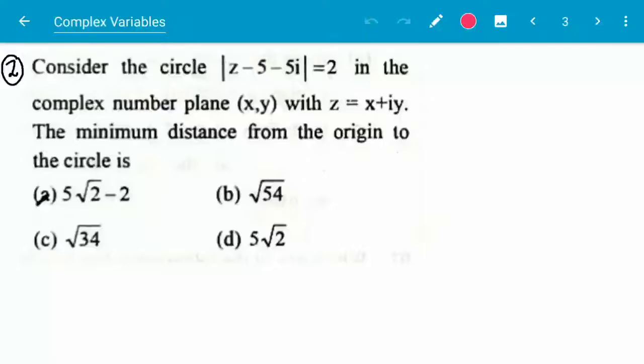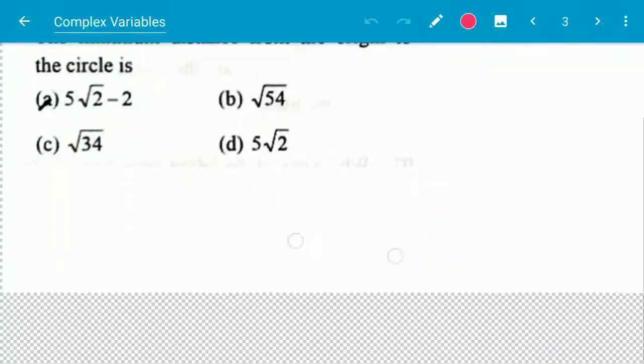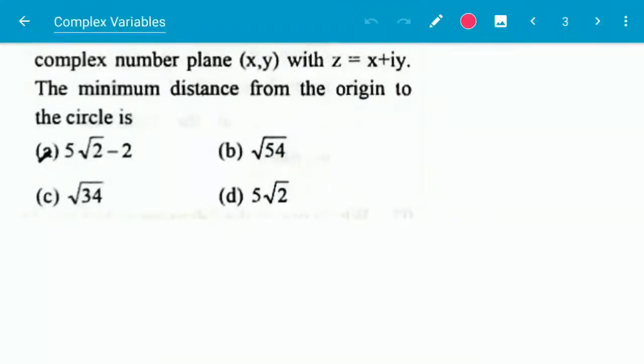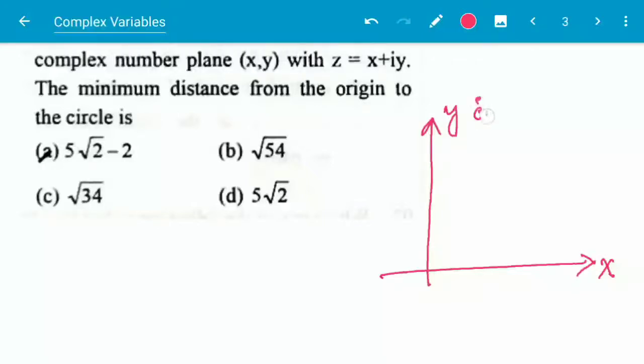Here we have to consider the basics of complex numbers. This is the complex plane. X is the real axis and y is the imaginary axis.